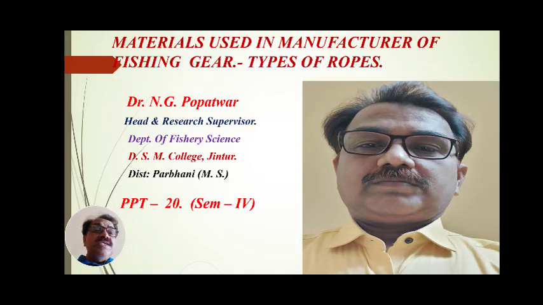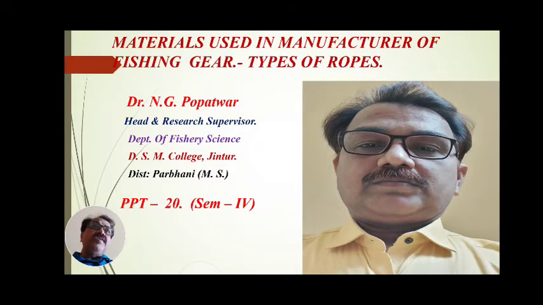Means all these parts, that is the twist, extra hard, medium or soft, then the yarn numbering system, direct numbering system. Again in this direct numbering system, different aspects and points are seen, like the denier system or the British count system. So the direct and indirect systems of numbering yarn and twist were seen in the last period.